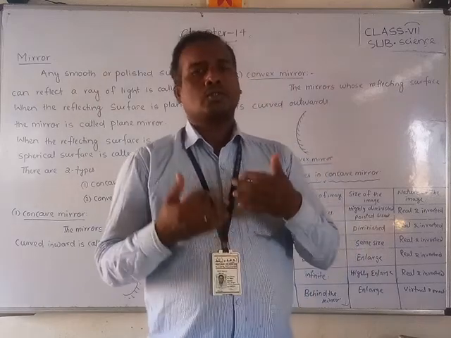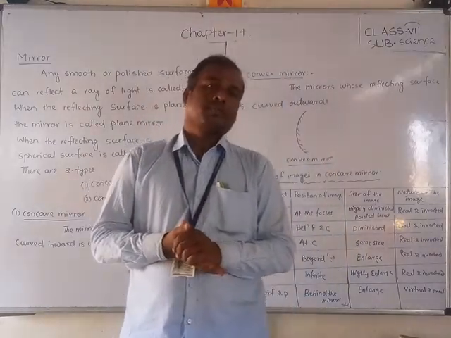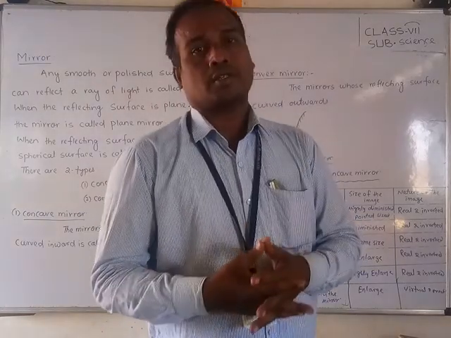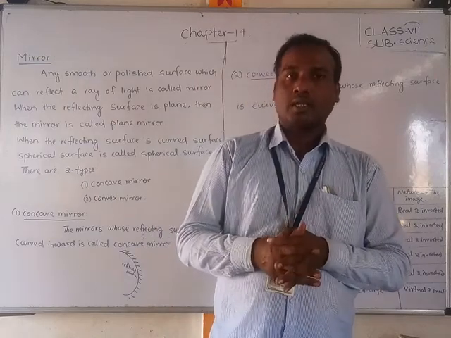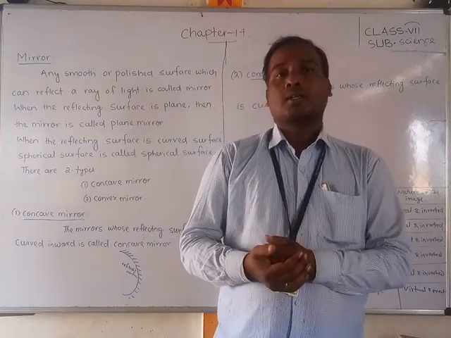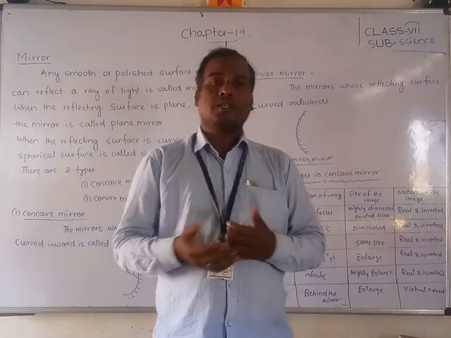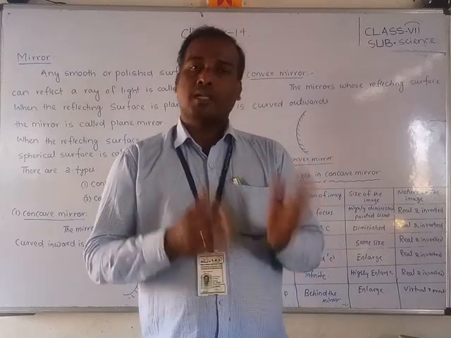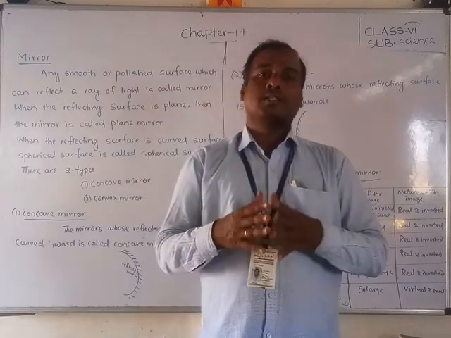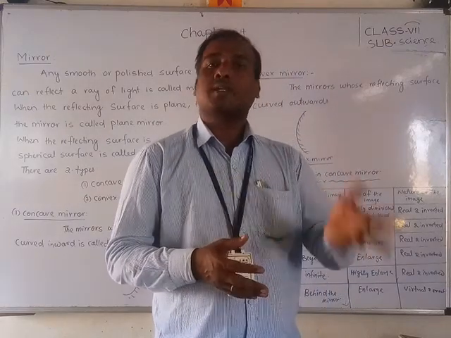Okay friends, so today we are going to discuss what mirrors are. A mirror is a smooth or polished surface from which light can reflect. According to the smoothness and the shape of the surface, there are differences. If the smooth surface is a plane, it is called a plane mirror. If the smooth surface is curved or spherical, it is called a spherical mirror.